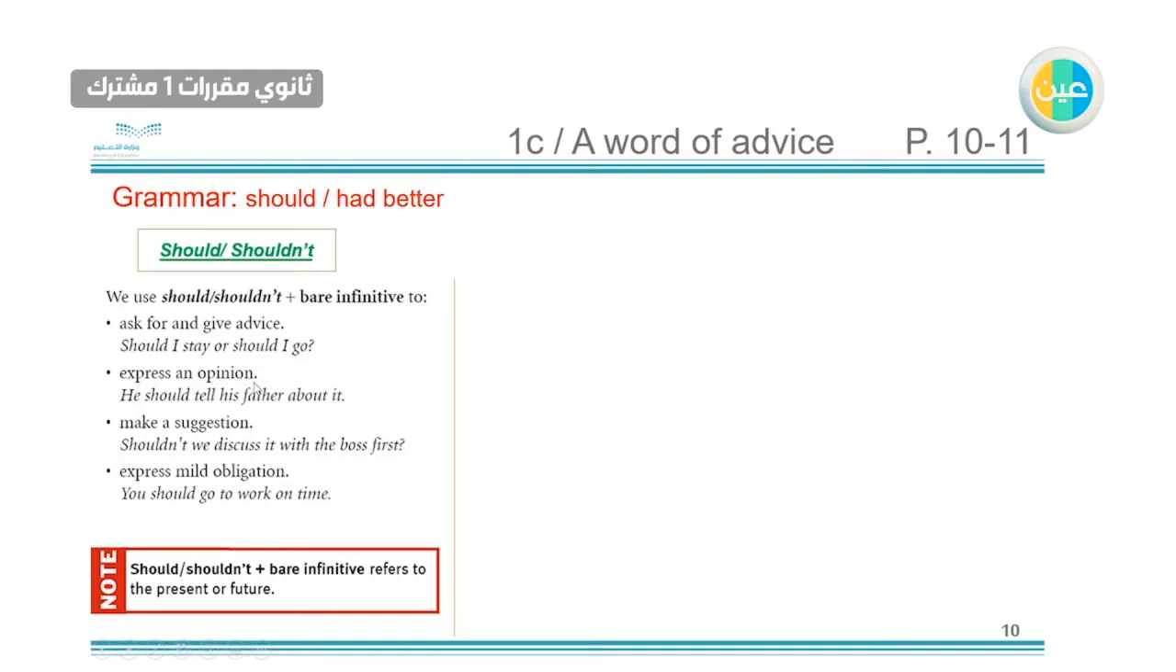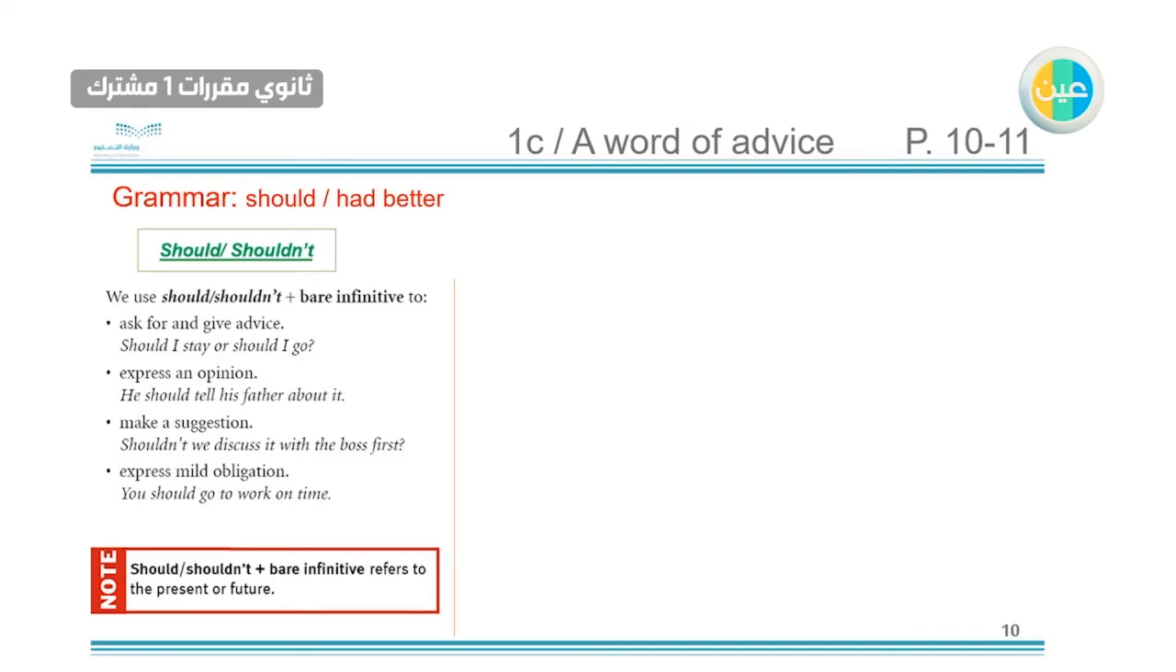Express an opinion. So you have an opinion and you want to talk about it, like he should tell his father about it. This is the example. Make a suggestion. When you suggest something, like shouldn't we discuss it with the boss first? So this is a suggestion. Express mild obligation. So like your friend and you want to advise him to do something, but you can't make him do it. For example, you should go to work on time because you are not like his boss. You just advise him because you are his or her friend.